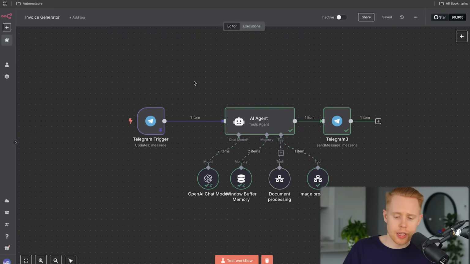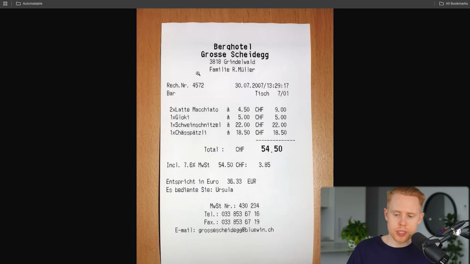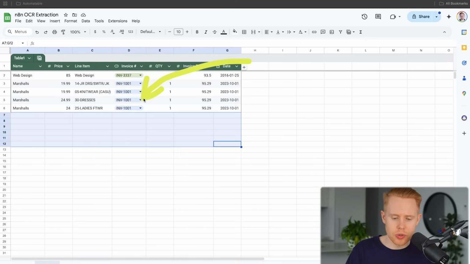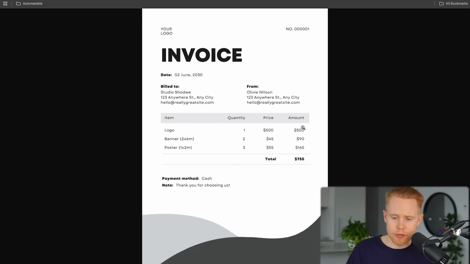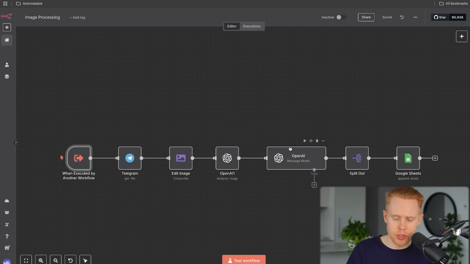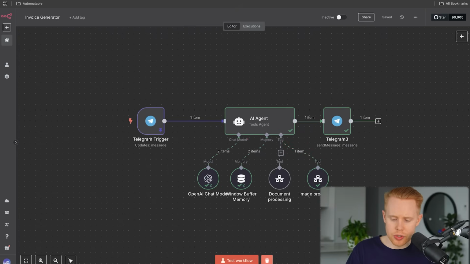The next AI agent that I want to go over here is actually receiving things like PDF invoices or image receipts, like an image of a receipt, and then we can process that and send that into something like this Google Sheet. So we can actually extract all of these particular line items from a receipt or from an invoice, pull that out and put it into a Google Sheet. And so what I'm going to do here is test this workflow.